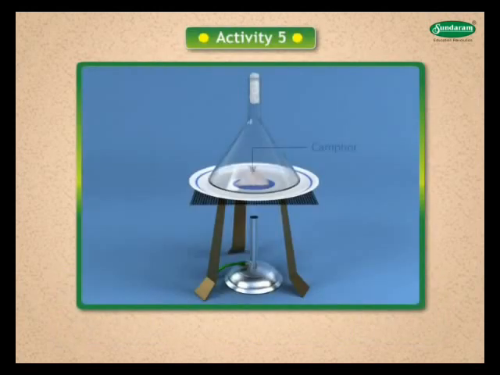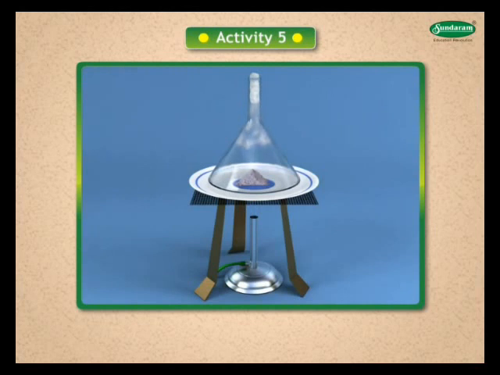Activity 5. Heat camphor in a porcelain dish. Keep a funnel plugged with cotton over the dish before you heat. What do you observe when camphor burns? We can see vapors rising. What happens when the apparatus is cooled? The vapors cool and stick to the sides of the funnel.